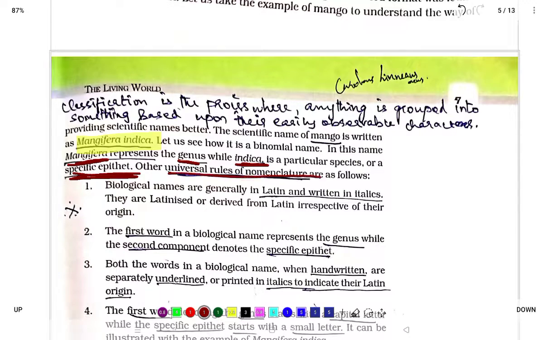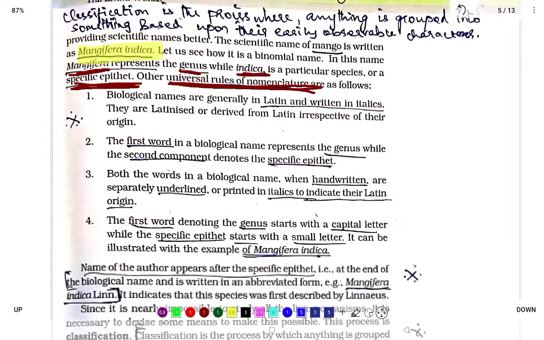Universal rules of nomenclature can be asked in boards. What are the universal rules of nomenclature? Biological names are generally in Latin and written in italics. They are Latinized or derived from Latin irrespective of their origin. The first word is the genus and the second component is the specific epithet.